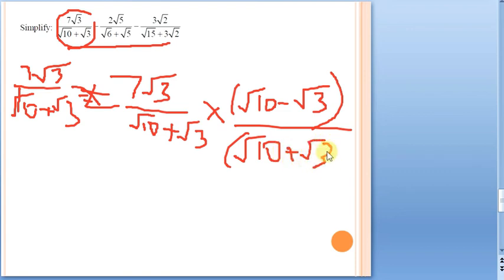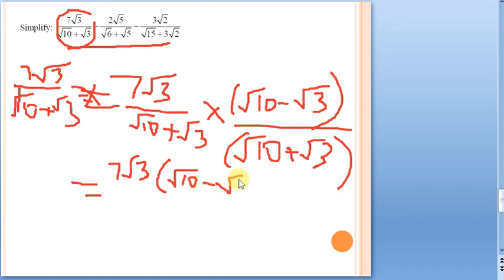Okay, now see here, always leave the numerator as it is. Just see 7 root 3 into root 10 minus root 3; we shall simplify it further later. Just focus on the denominator. What do we have? A plus b into a minus b, which is a square minus b square. Root 10 square is 10. Root 3 square is only 3. That is why 10 minus 3 is going to be 7.